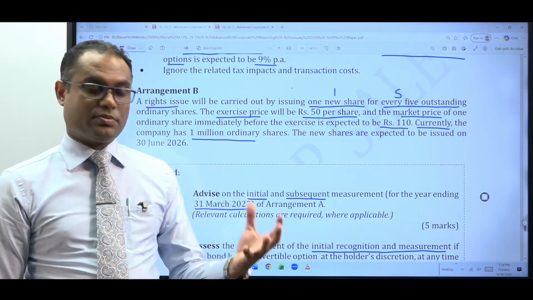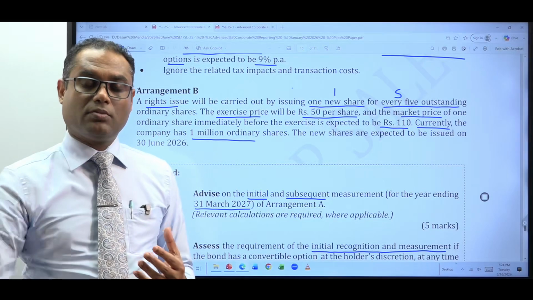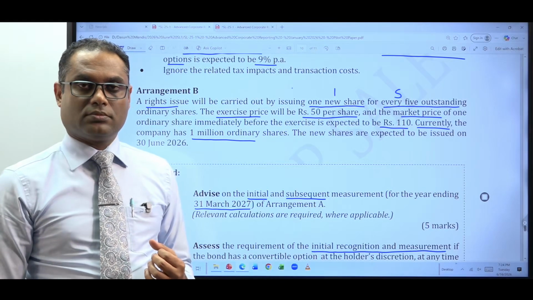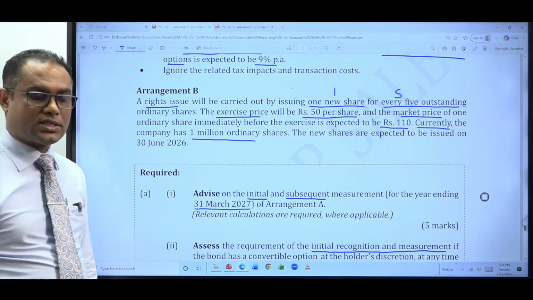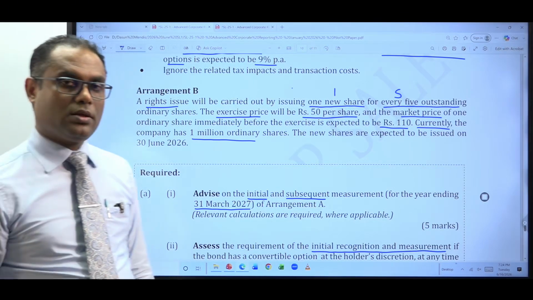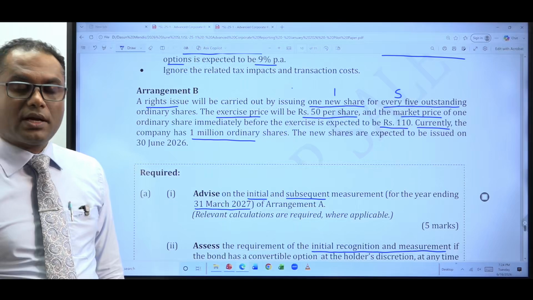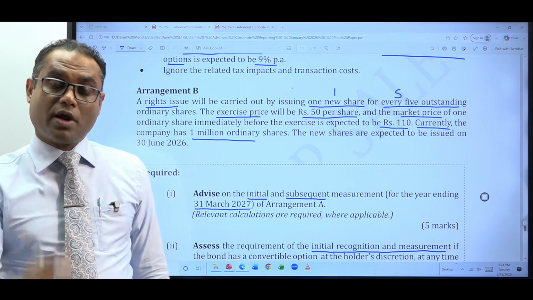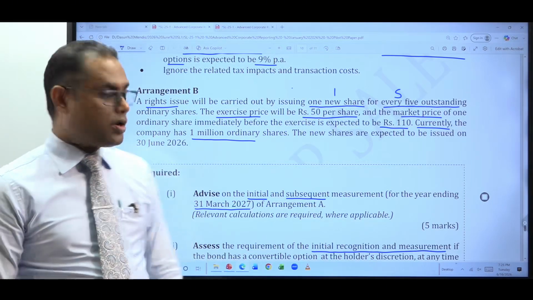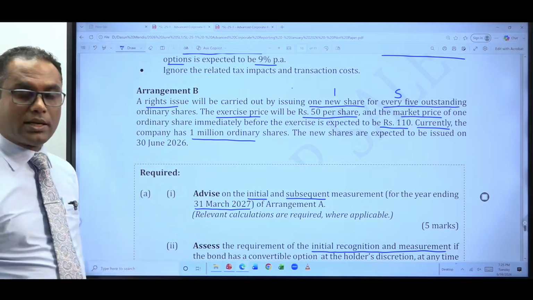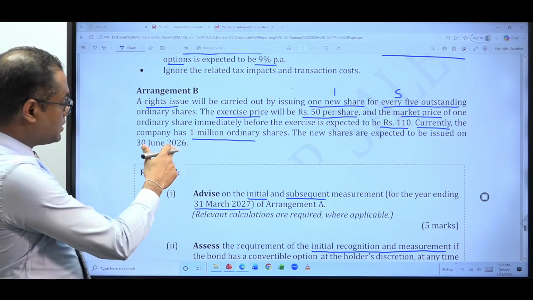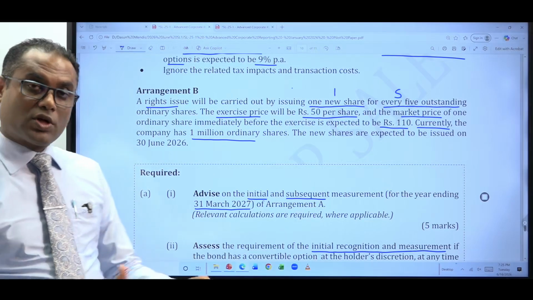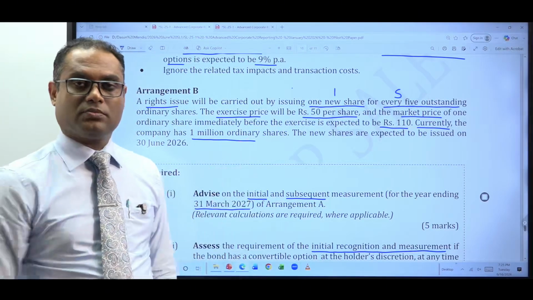Right? They have reserves. By using those reserves, the company has issued bonus shares. Now let's assume a bonus share issue has taken place on 30th June 2026. When you are calculating the weighted average number of shares, how are you going to adjust that? Are you going to take from this date to the year end, 9 months? Or are you going to assume that these bonus shares were always in issue?